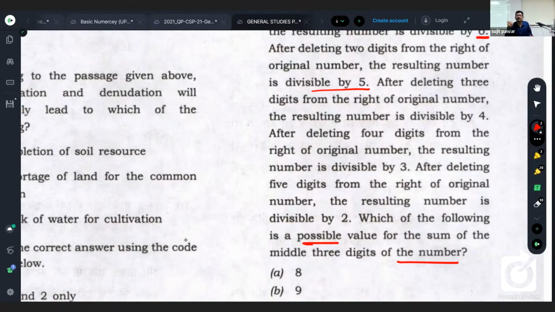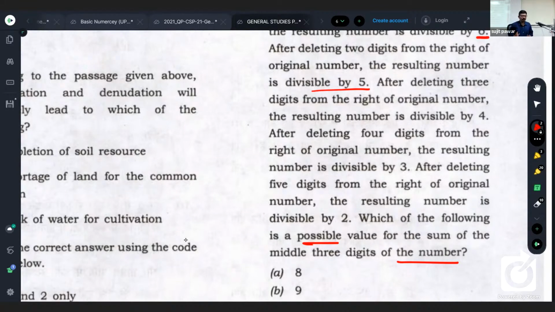All these divisibility tests are included in this single example. In other competitive exams, they may ask a single divisibility test only, but this is UPSC. So they ask divisibility tests of 9, 6, 5, 4, 3, and 2. So 6 divisibility tests are taken together.